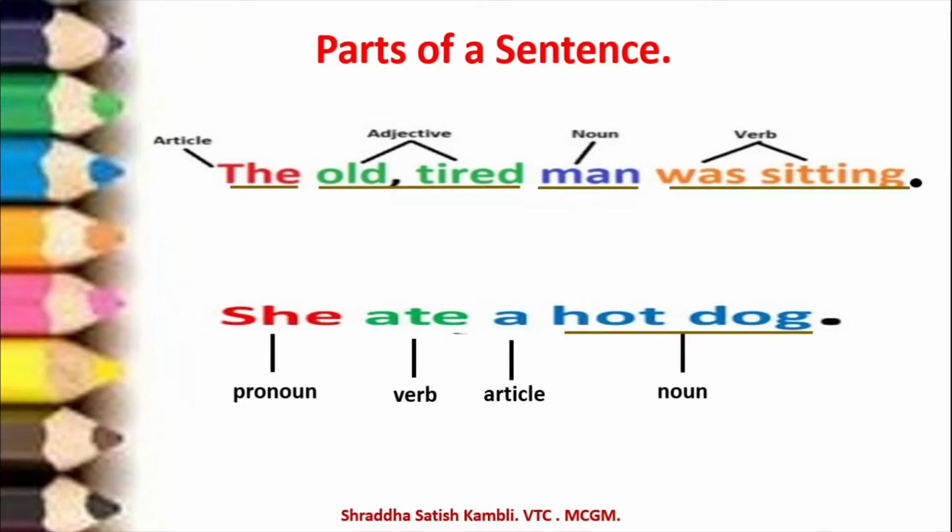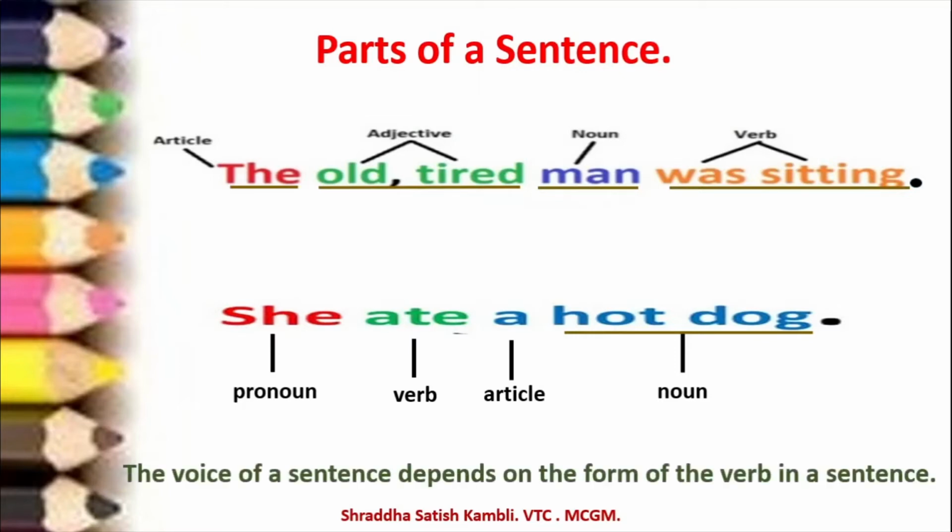Okay. Now when we talk about modifying a sentence to change it from active to passive or passive to active, let us see which part of the sentence we will touch. So the voice of a sentence depends on the form of the verb in a sentence. So let us try and understand that when the form of the verb changes, that is the time that the sentence changes from active to passive or passive to active.